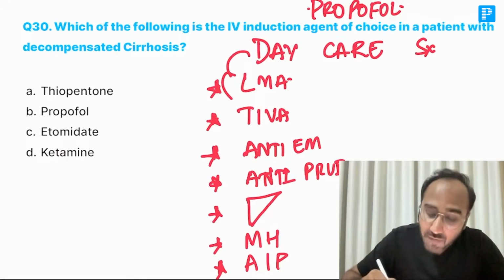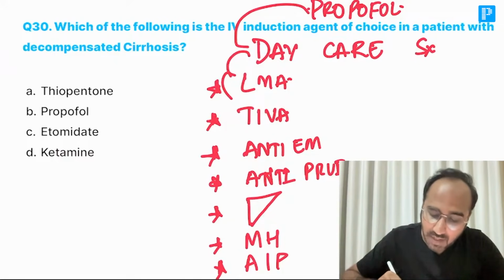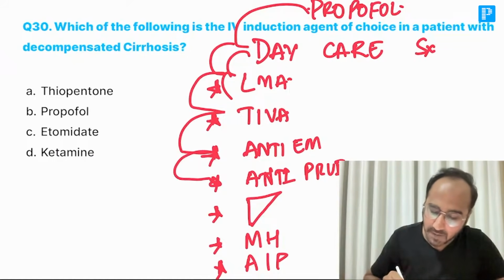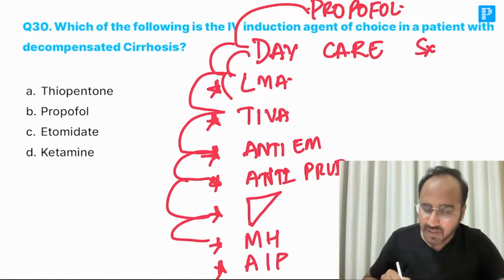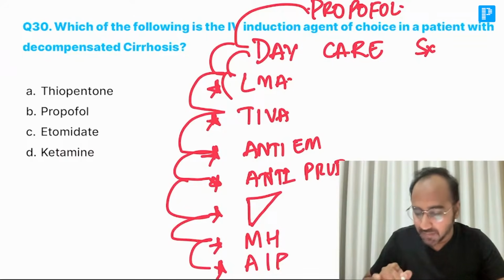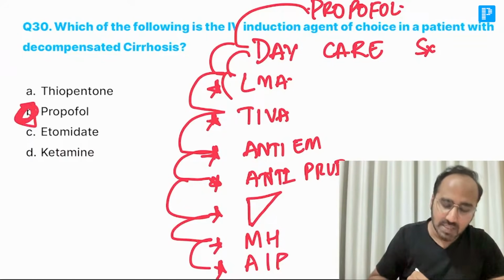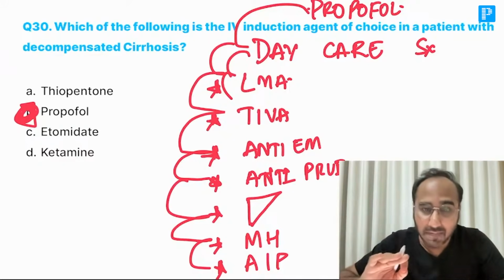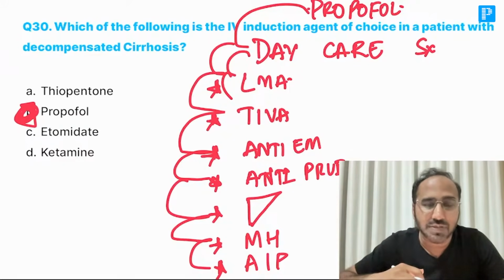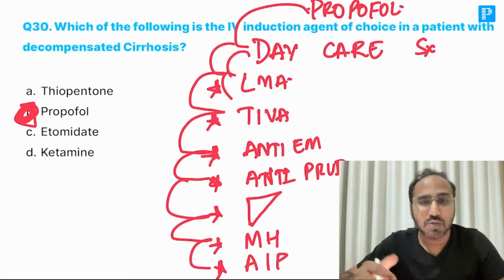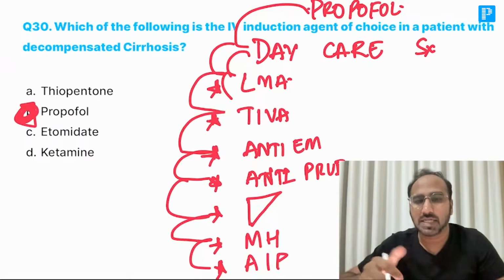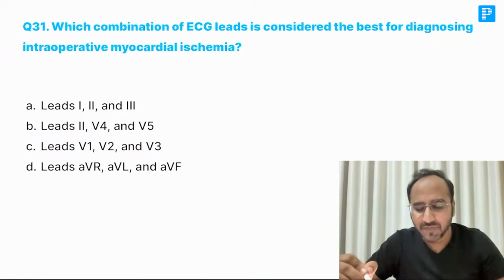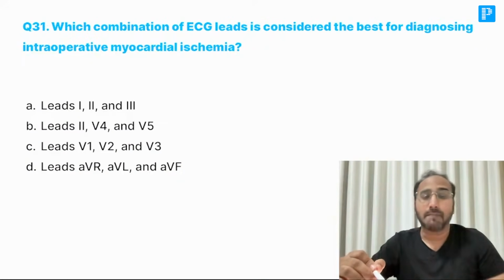Propofol. So propofol can be given in daycare surgery for LMA insertion, for TIVA, for it's having antiemetic property, antipruritic property, given in liver surgeries, liver disorders, safely given in malignant hyperthermia and intermittent porphyria. The answer is what guys? Propofol, as the patient is having decompensated cirrhosis. Remember, daycare surgery is not related to your cirrhosis. I am just telling you to remember for propofol daycare surgery so that all the points of propofol can be easily covered. Next guys, which combination of ECG is considered the best for diagnosing intra-op myocardial ischemia?